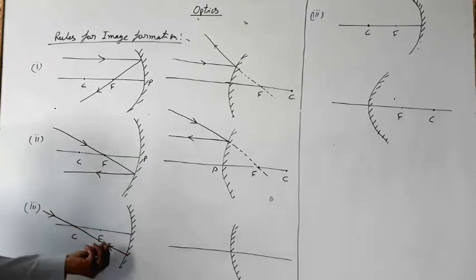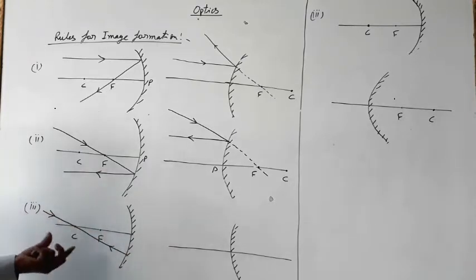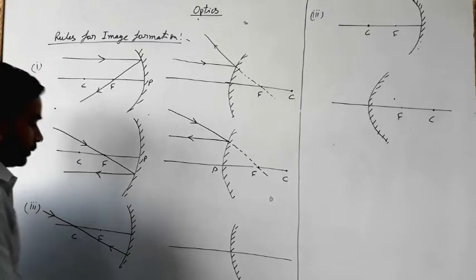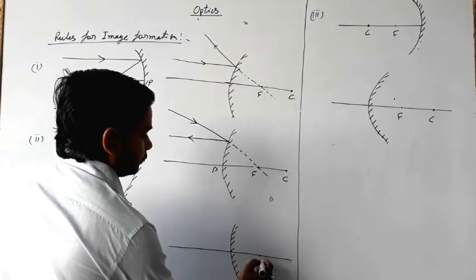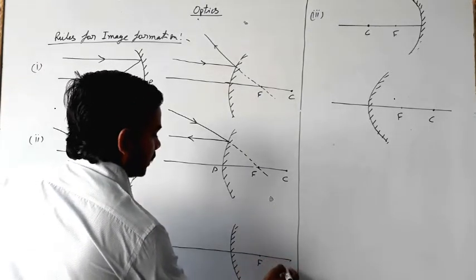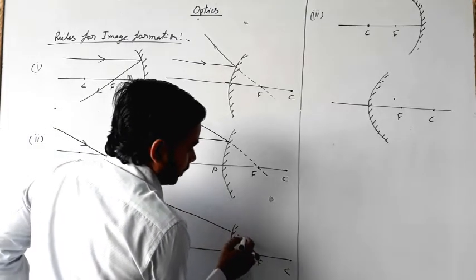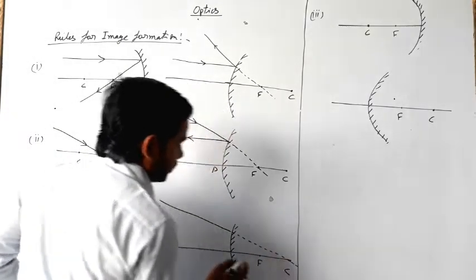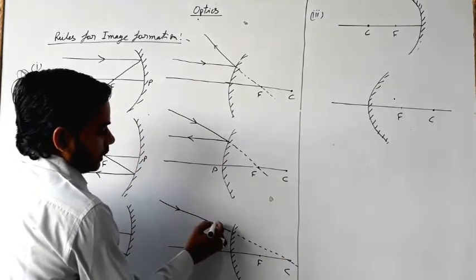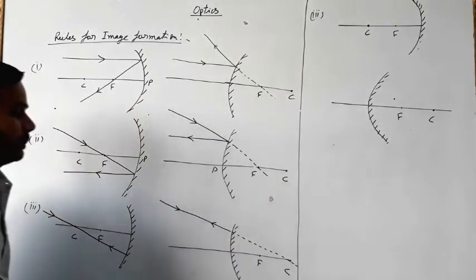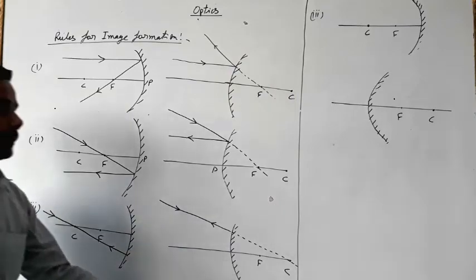Incident light and reflected light are both on the same path but in opposite directions. Now for the convex mirror, if the light is coming towards the center of curvature, then that light will reflect back along the same path. This is the third rule.